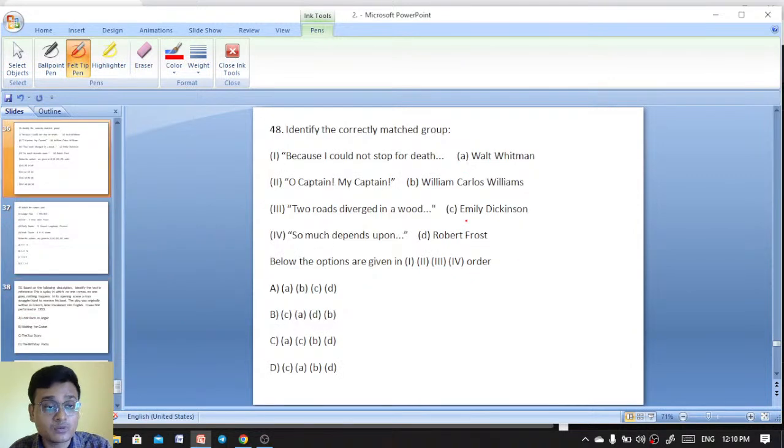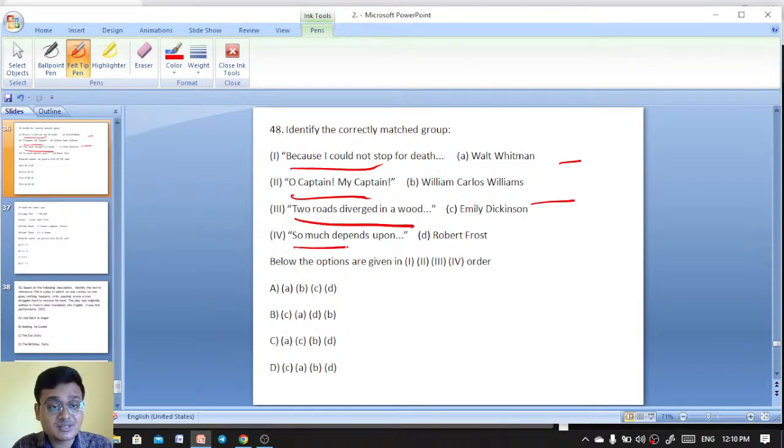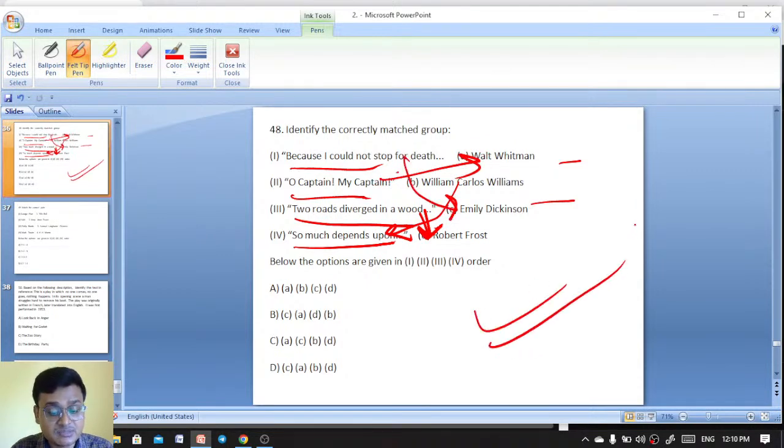Wilkie Collins, The Moonstone. Next, matching: Because I Could Not Stop for Death, O Captain My Captain, The Road Not Taken, So Much Depends Upon. Here, Robert Frost, The Road Not Taken. You have So Much Depends Upon by William Carlos Williams, O Captain My Captain by Walt Whitman, and Because I Could Not Stop for Death by Emily Dickinson. So this is how it is matched.